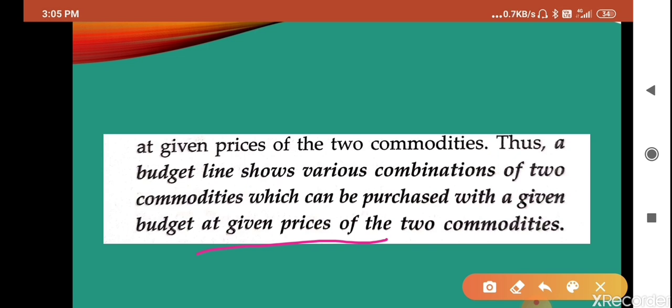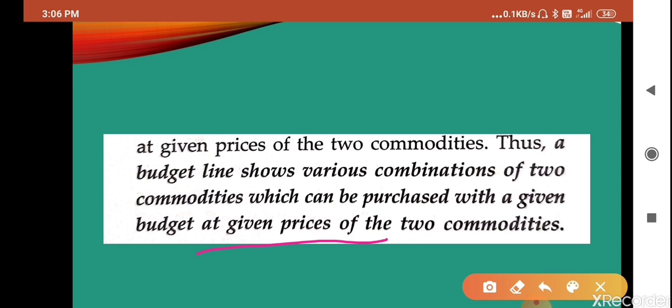For example, your mother has given you a 500 rupee note, and she has said to arrange bananas and apples with this. It is up to you how you manage. If you want to increase the number of bananas, then you have to reduce the number of apples per kg. And if you increase the apples per kg, then you have to decrease the bananas per dozen. This is the same tactic we are going to study in budget line.